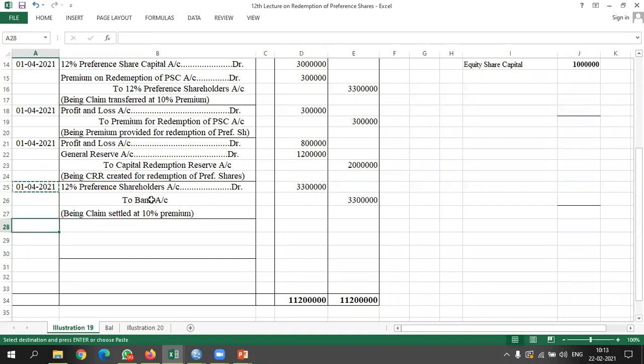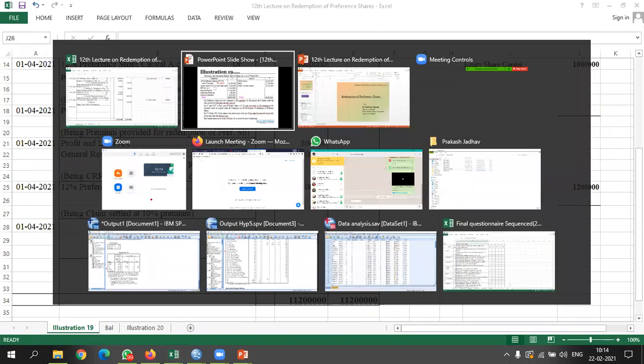Now they are saying we also have to issue bonus shares. Now let's see how many shares we have. At that time we have existing equity share capital of 12 lakhs. From where we got this information? Here it is given, 12 lakh rupees.